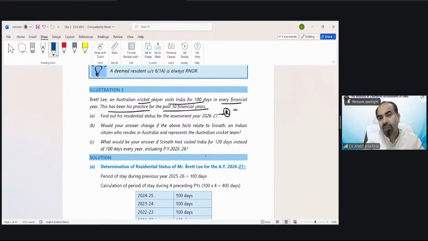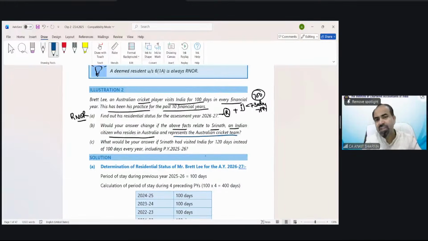Clear? And after becoming resident, he needs to fulfill the less than 730 days condition in the 7 previous years. And he will fulfill it because he would be in India for 700 days. So in the first case, he would be a resident and not ordinarily resident. But he now wants to know part B. Would your answer change if the above facts relate to Srinath, an Indian citizen who resides in Australia and represents the Australian cricket team? Now, if he visits India for 100 days every year, what will happen?